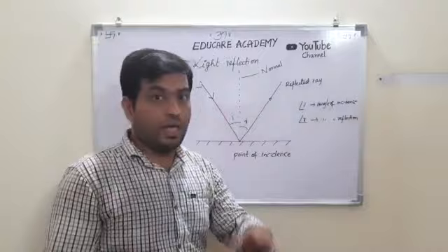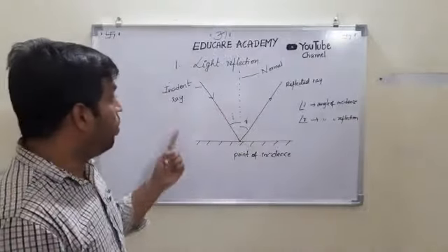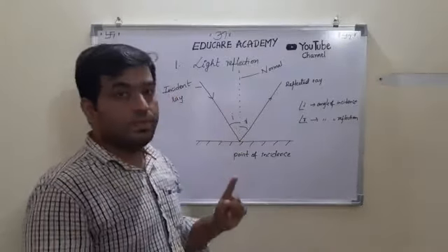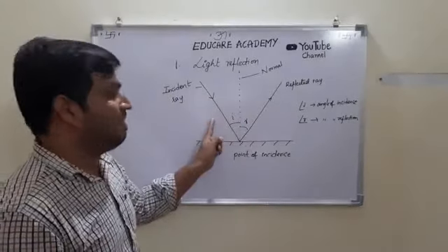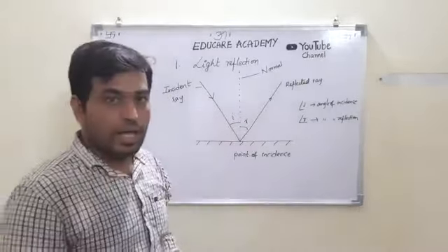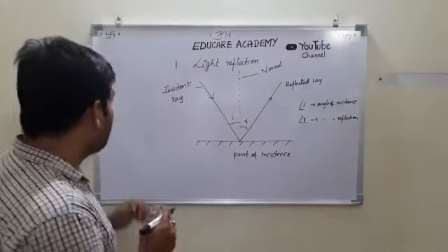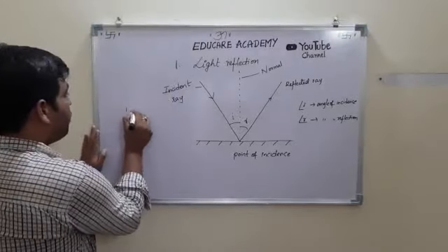Refraction also comes; we have two laws for refraction also. So the first and foremost law of reflection is the first law.